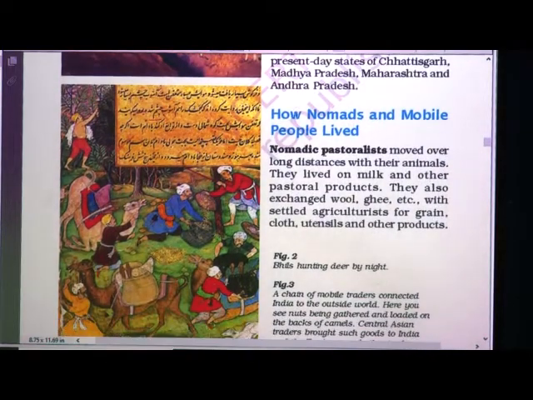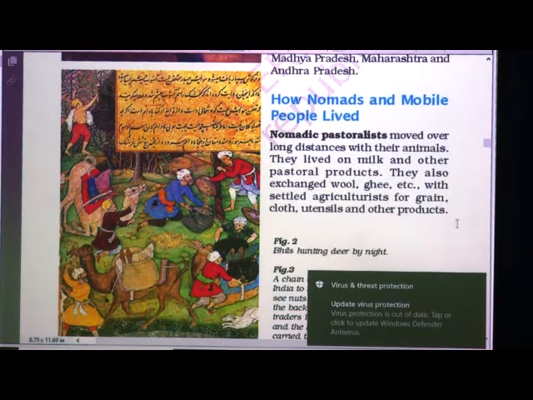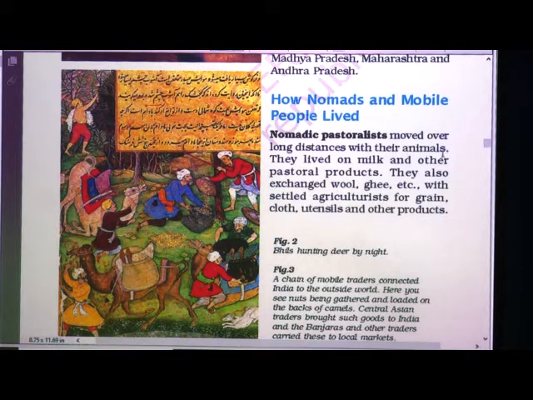Now, how nomads and mobile people lived. See, nomadic pastoralists moved over long distances with their animals. They lived on milk and other pastoral products. They also exchanged wool, ghee, etc. with settled agriculturalists for grain, cloth, utensils and other products.